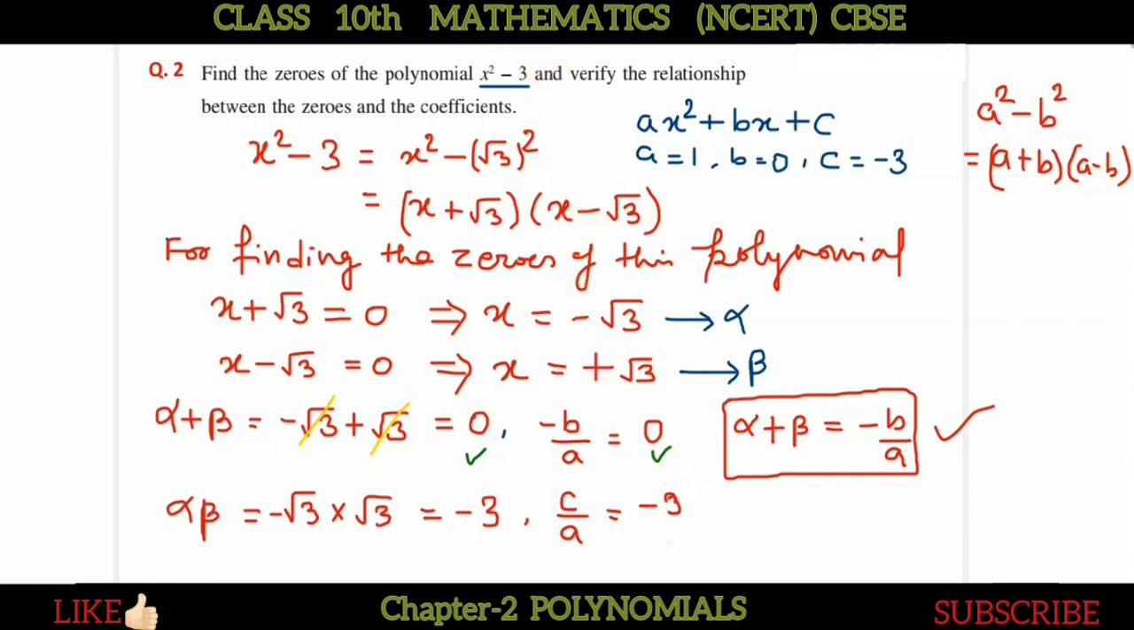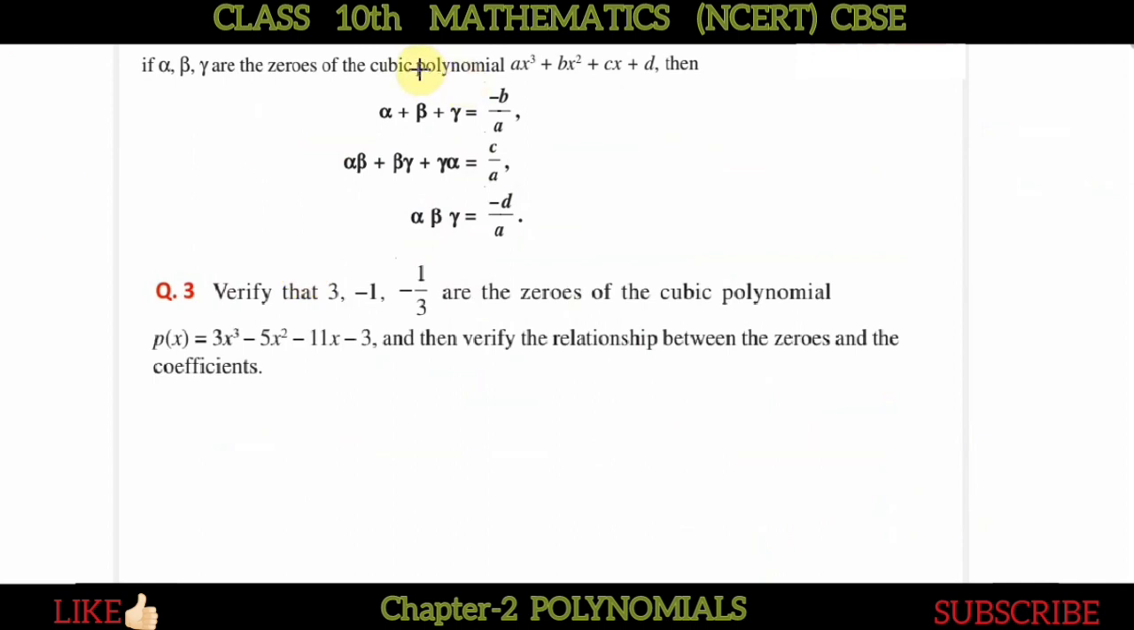So c is minus 3, and a is 1. So c upon a is minus 3 upon 1. So we can say that alpha into beta equals c upon a. This is verified because both are equal. So in this way we can verify whether the relationship between zeros and coefficients is satisfied or not.